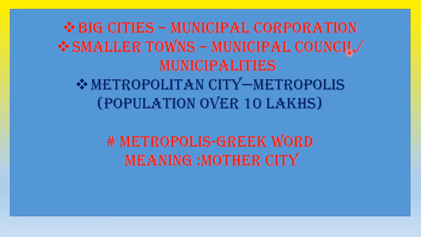Council actually means association. Then we have the metropolitan city. Metropolitan city means a metropolis where the population is over 10 lakhs. Now, what is a cosmopolitan? Have you ever heard of cosmopolitan? I'll tell you by the end of this class; you can find out what a cosmopolitan is. Now, metropolis is a Greek word meaning mother state or mother city.